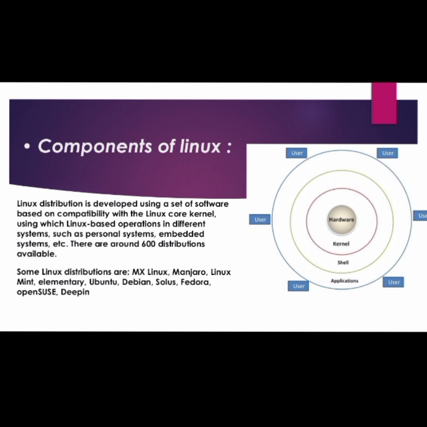Fedora, and OpenSUSE. The architecture of Linux is structured in a modular and layered manner. Each component plays a critical role in managing system resources, hardware, and user applications. Understanding this architecture is essential for Linux. Components of Linux: like any operating system, Linux consists of software, programs, documents, and hardware. The main components of the Linux operating system are: shell, kernel, hardware, applications.